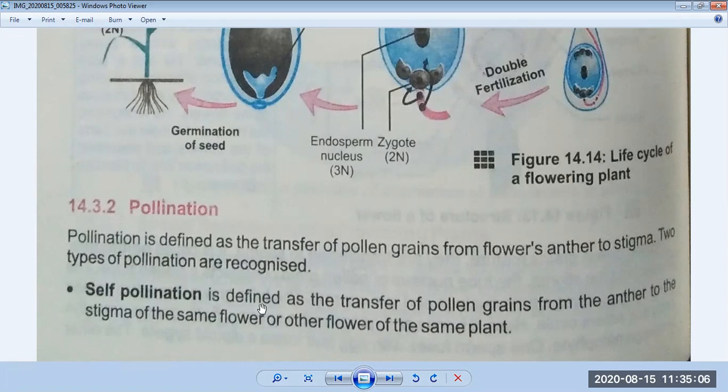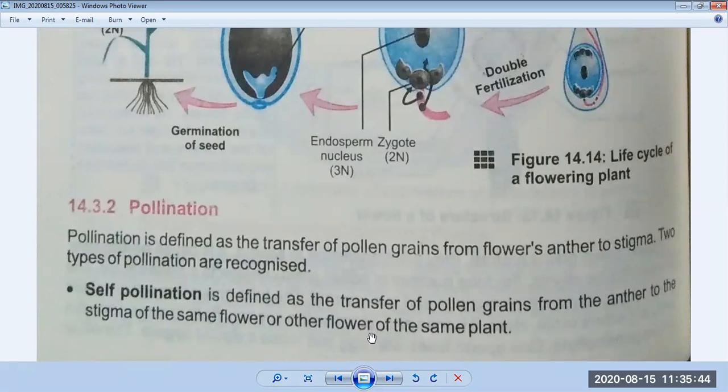What is self-pollination? It is the transfer of pollen grains from the anther to the stigma of the same flower. In this process, the pollens are transferred from the anther to the stigma of the same flower, which means it does not move to another flower. Or the pollens are transferred to another flower of the same plant, meaning the plant should be the same. That is called self-pollination.